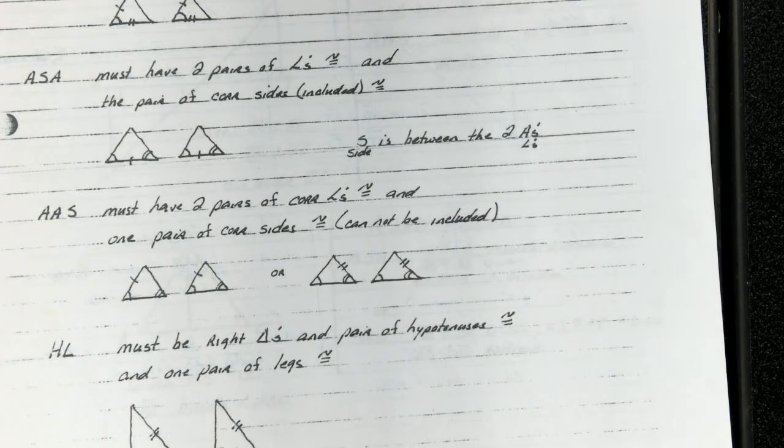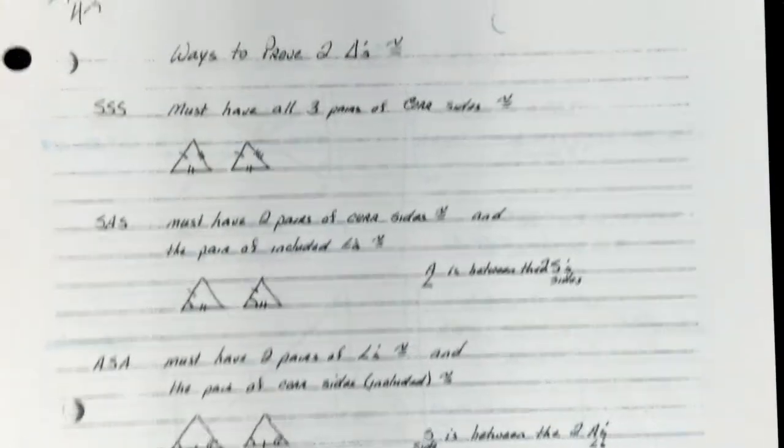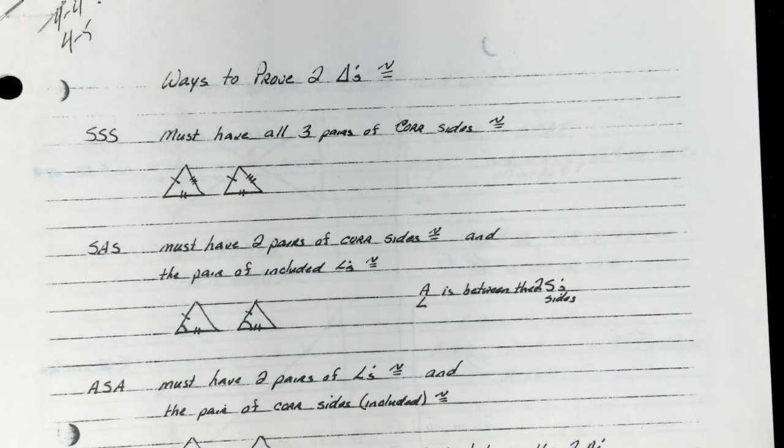Alright, so today what we're going to do is talk about ways to prove two triangles are congruent. And the huge takeaway from this is you have to have three items of congruency. Three items of congruency. So it's a combination of sides and angles that prove two triangles are congruent.